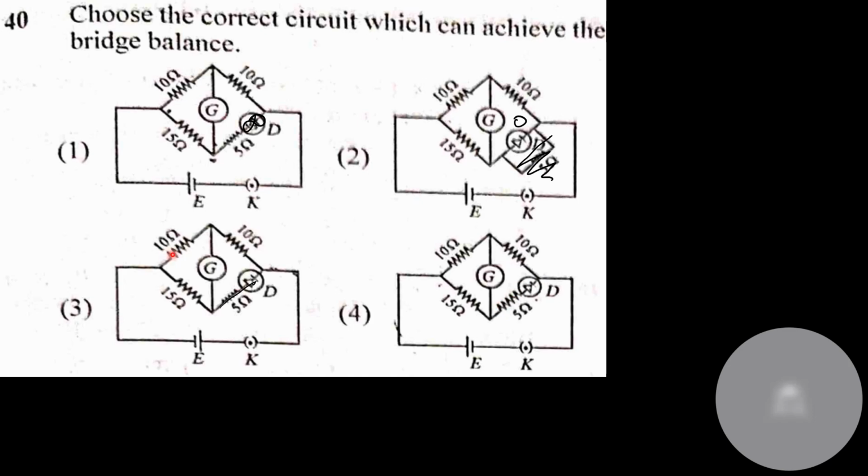Now let's see. 10 divided by 15 is not equal to 10 divided by 5. 10 divided by 0 not equal to 10 divided by 15. Acha, 10 divided by infinity out here. 10 divided by 0 not equal to 10 divided by 15, 10 divided by 5 not equal. So none of the options are matching. So I'll leave this question for the next round.